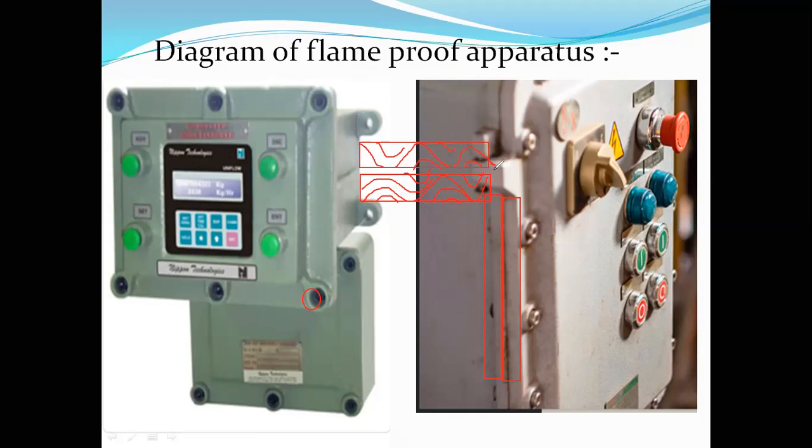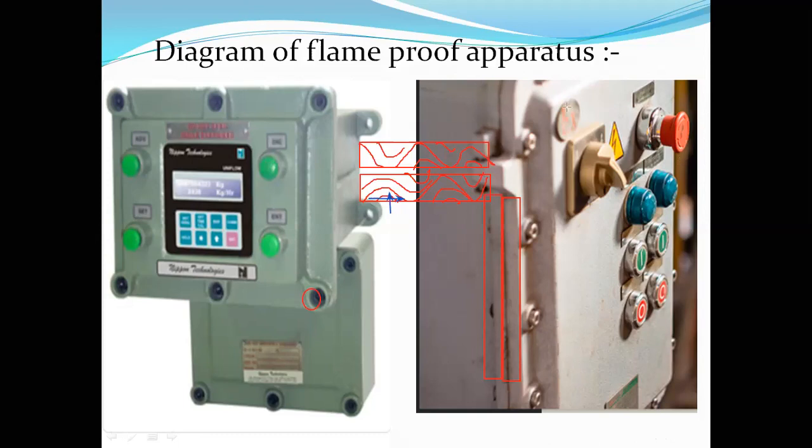If any spark is produced inside the apparatus and tries to come out, since the surface is not smooth, it has to travel this path before coming out of the apparatus. As a result, its intensity gets reduced. This is in brief the construction details of the flame-proof enclosure or flame-proof apparatus.